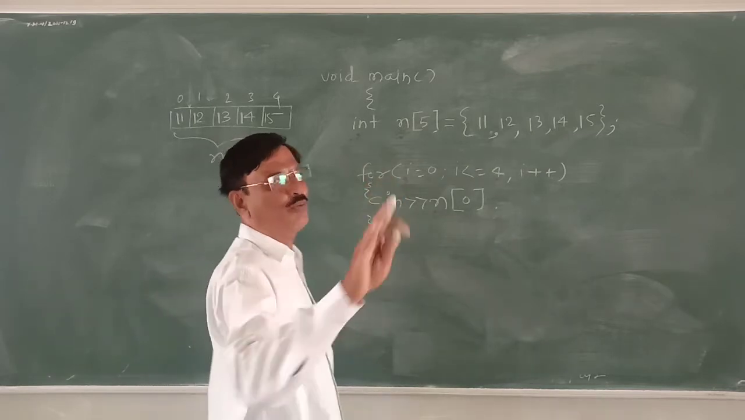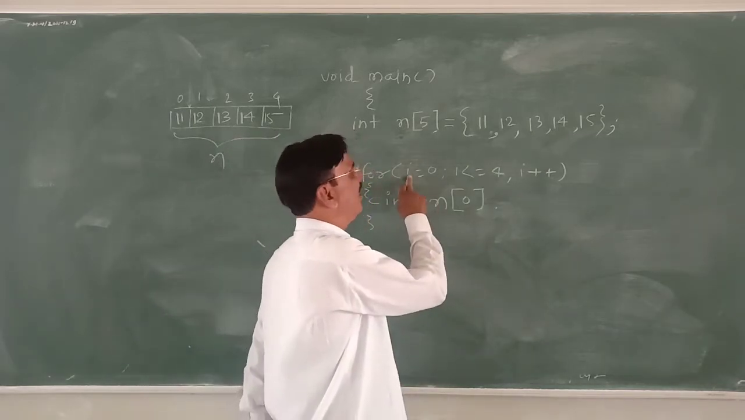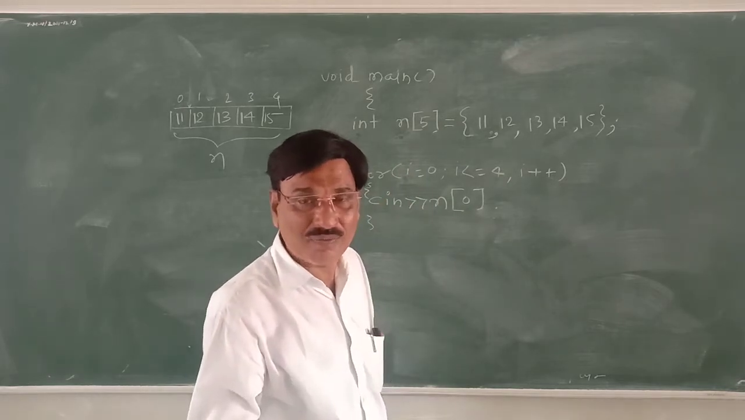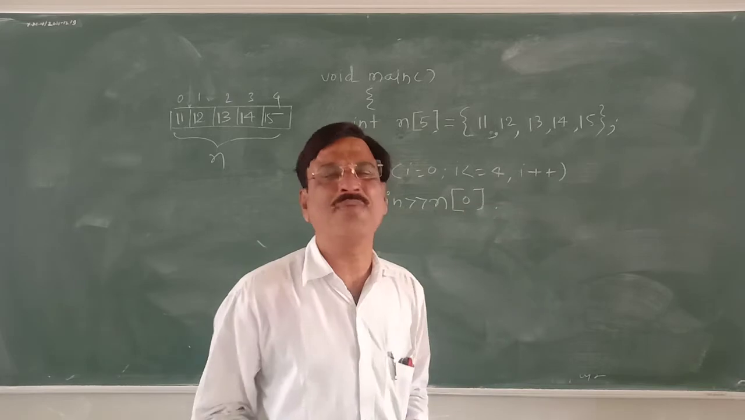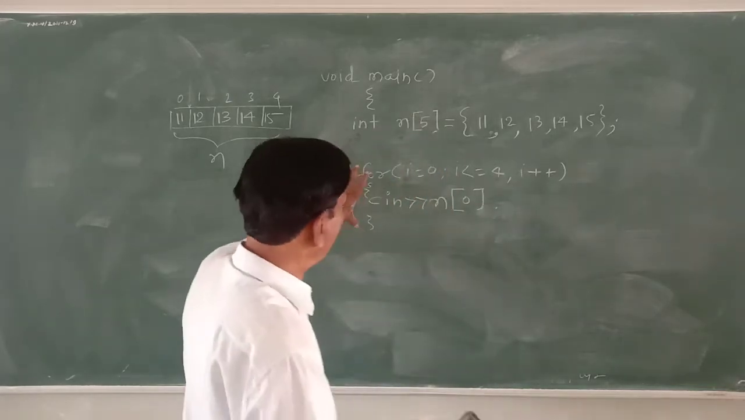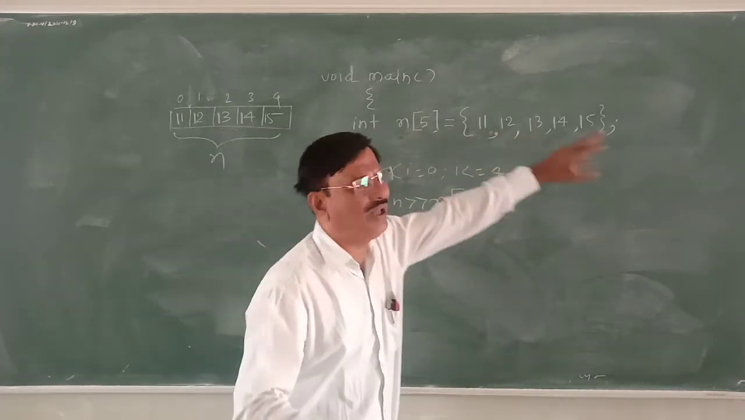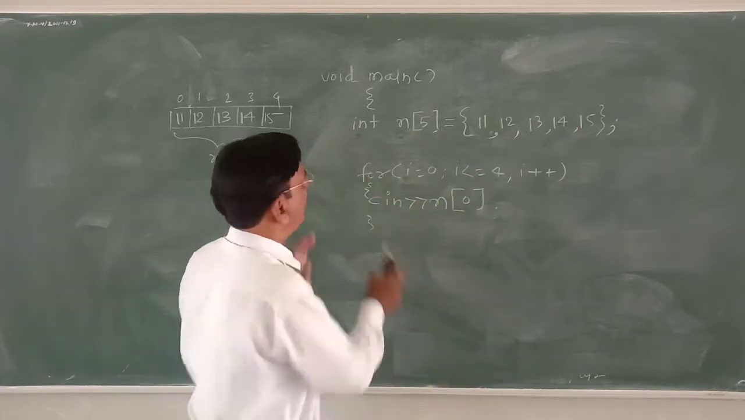So i will be used for a double purpose: for counting, i is taken, and also used as the subscript. So this is dynamic, we have done it statically. This is for our information.